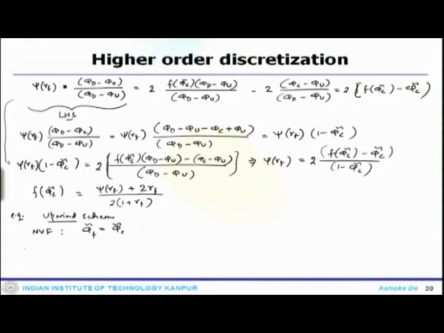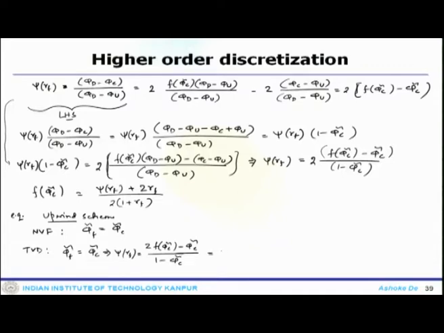Now, its TBD limiter is found like psi r f equals to 2 f phi tilde minus phi c tilde by 1 minus phi c tilde.